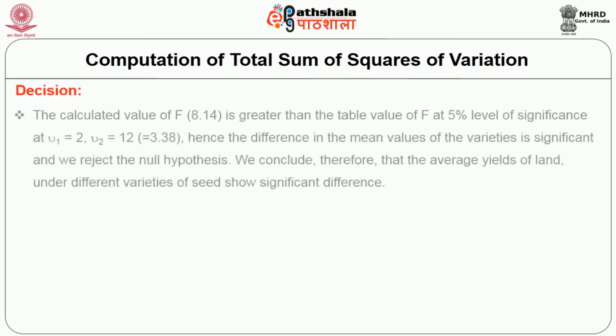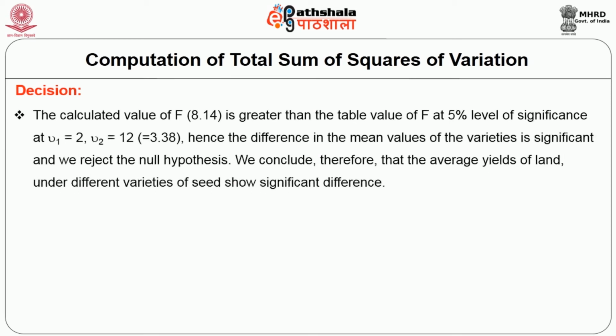Then decision. The calculated value of F is greater than the table value of F at 5% level of significance. Hence, the difference in the mean values of the varieties is significant and we reject the null hypothesis. We conclude therefore that the average yields of land under the different varieties of seed show significant difference.